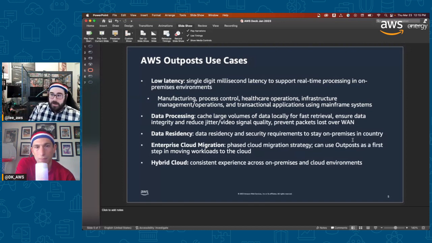Well, you want low latency, right? Single digit millisecond. And that's good for real-time processing. Again, we mentioned manufacturing, process control, healthcare. These are all cases where being closer to the source matters. And often tied to the bullet below it, from data processing, is a lot of data at fast velocity, close to where this matters. That's a good case for having some sort of hybrid on-premise connectivity that you then send to the cloud for other use cases, right?